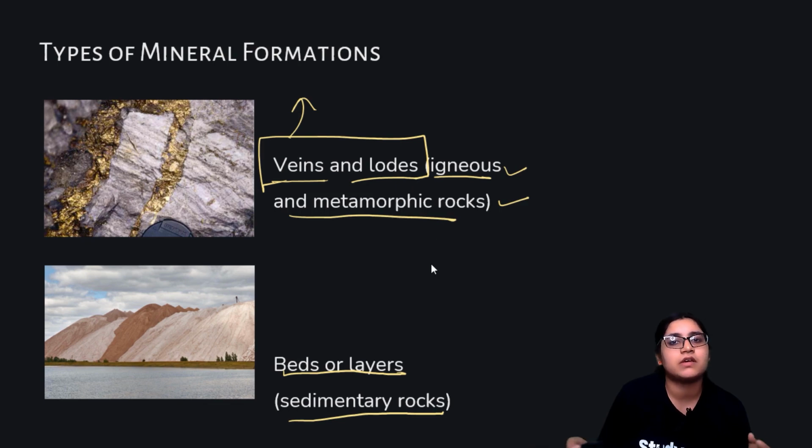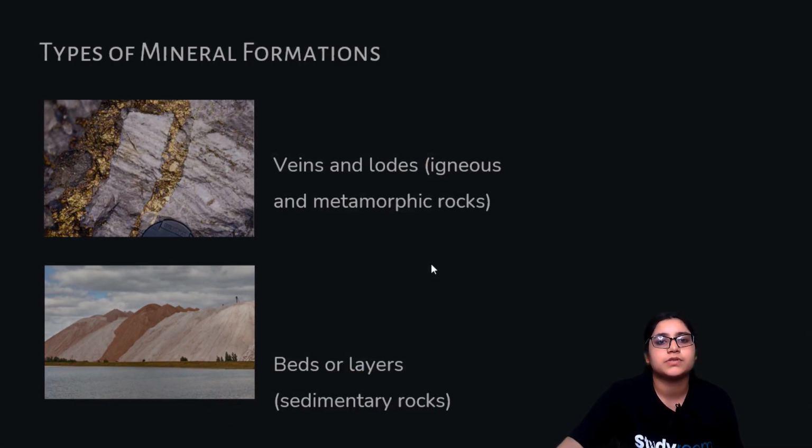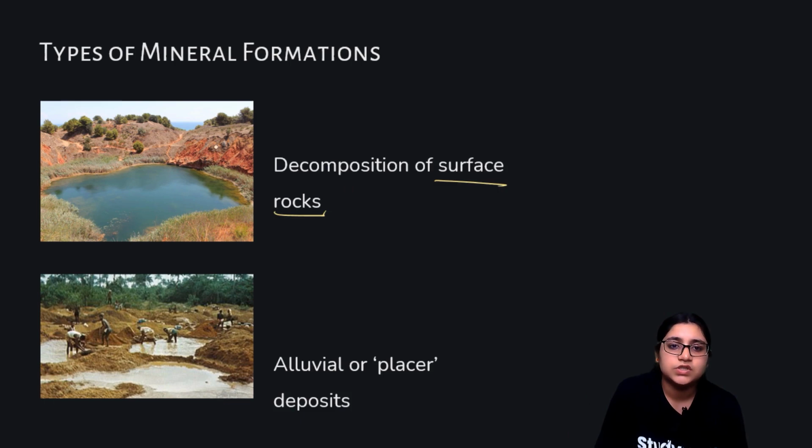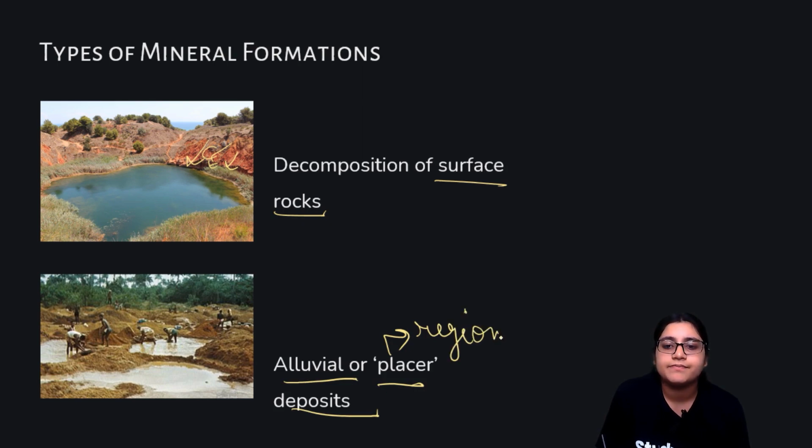In this way we cover all three rocks: igneous, sedimentary and metamorphic. Then comes decomposition of surface rocks. Sometimes they decompose, and from there also you can get minerals, or alluvial or placer deposits. Placer refers to regional, flat.